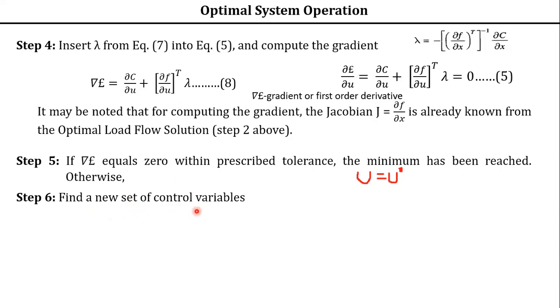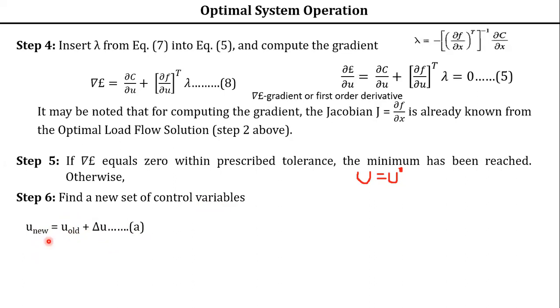So there, step 1, again you find a new set of control variables. That means a new value of u you have to find out. So how to get the new value of u? Now you see, u new is equal to u old, that is u naught, plus the change in the control variable, delta u, isn't it? This updating of any variable you have studied in load flow studies, in each iteration. So u new is equal to u old plus delta u. Call this equation A.